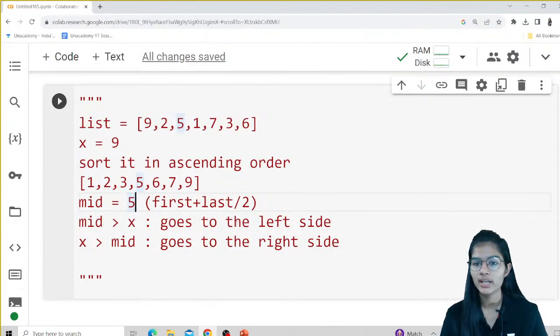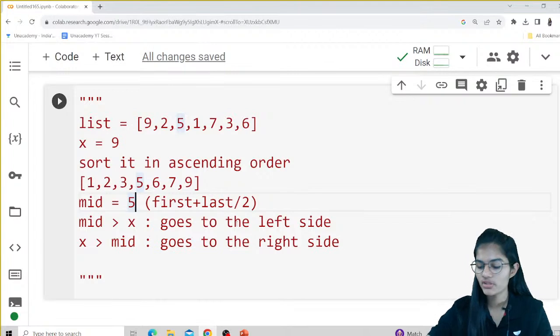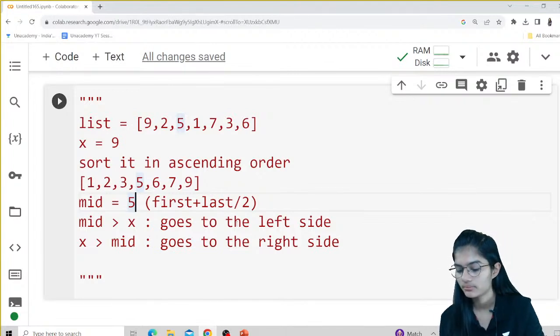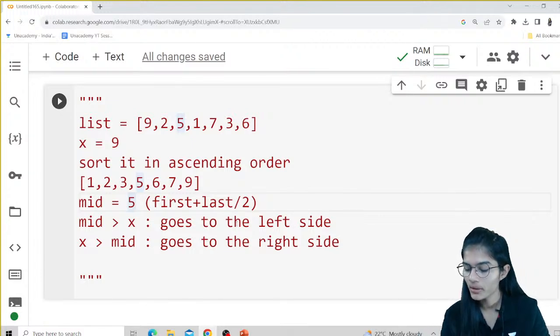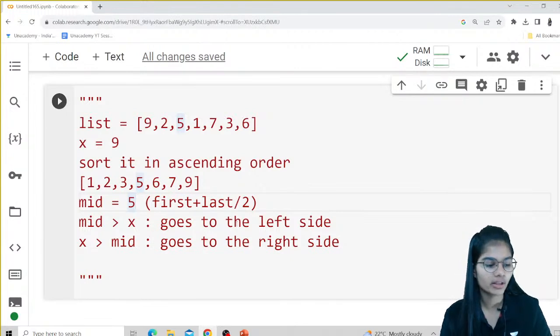First of all, everyone, am I clear with how a binary search works? What's the method for a binary search algorithm to work out? Am I clear with that, everyone? Just give me a quick confirmation, guys, so that we can proceed. Okay, Demon. What about the rest of you guys? Just give me a quick confirmation. Are we clear?